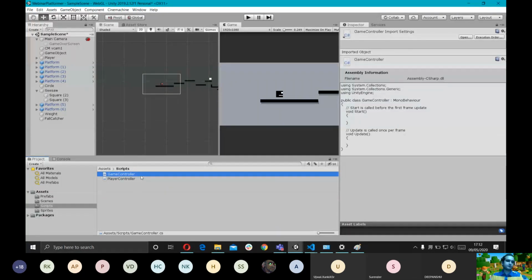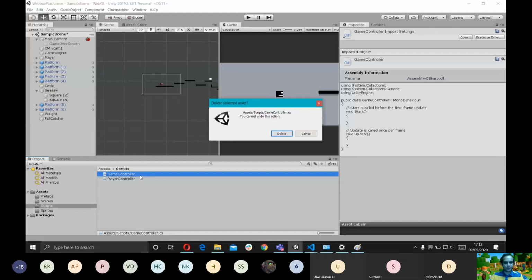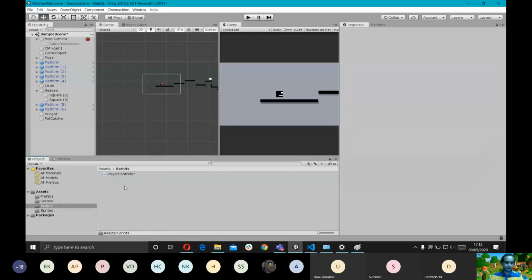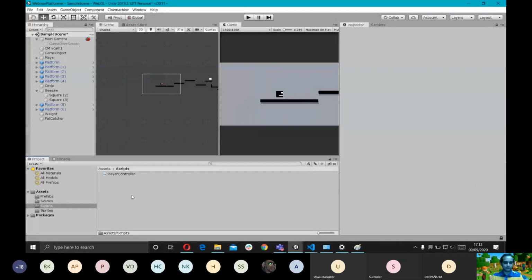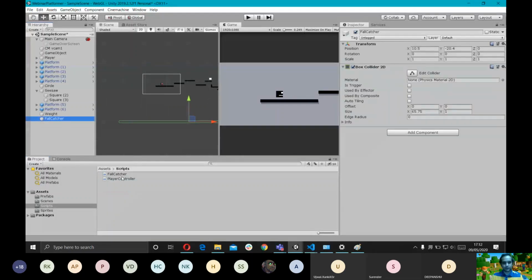No, actually, I'm gonna call it fall catcher. I'm gonna assign this script to this collider right here, the fall catcher that we created.